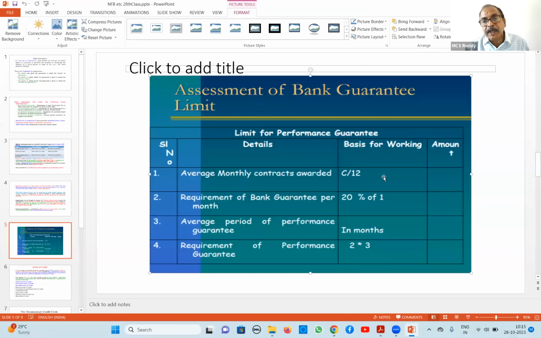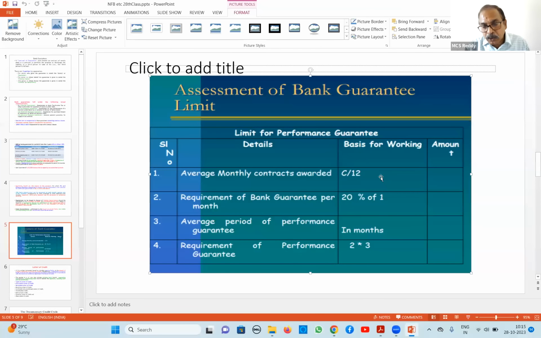Out of 12 crores, it is 1 crore per month. For 1 crore per month, he requires a guarantee of 20%, so 20% of 1 crore is 20 lakhs. So for average monthly contracts he requires 20 lakhs. Suppose the contract is for 6 months, then 6 months into 20 lakhs is 1.2 crores. This is his requirement of bank guarantees.